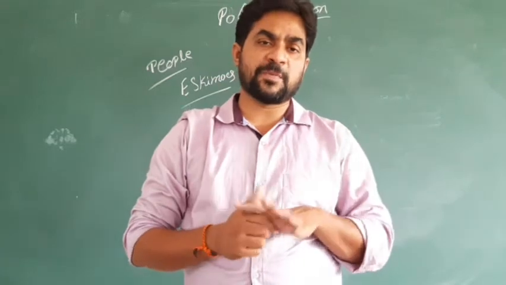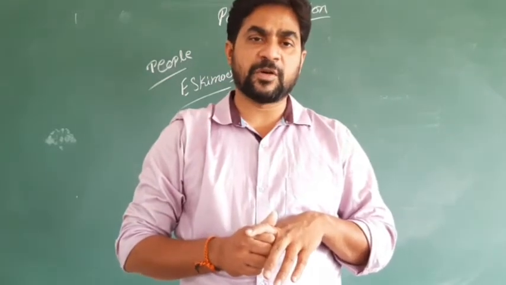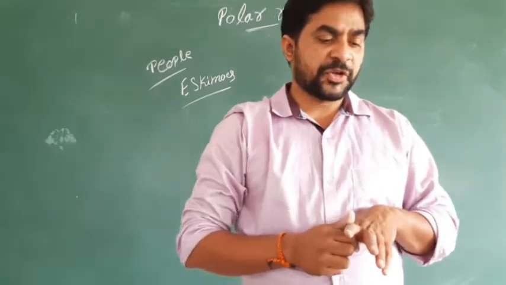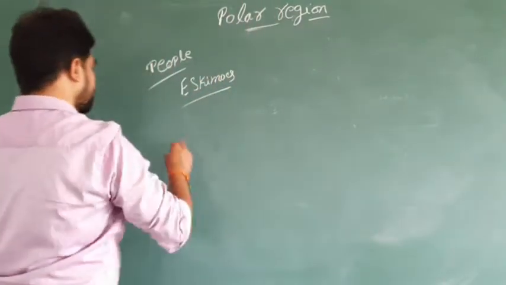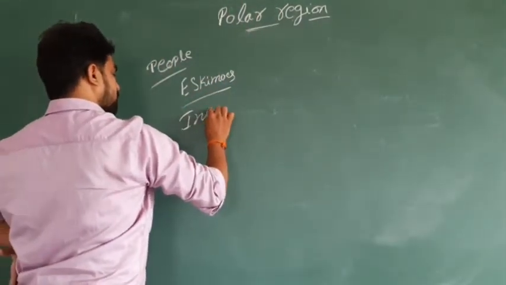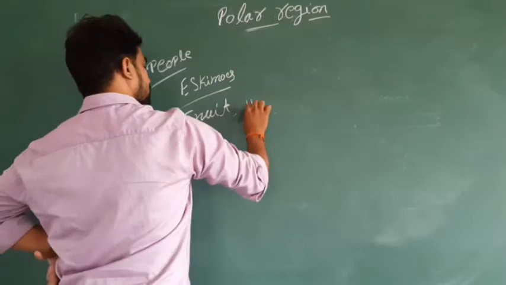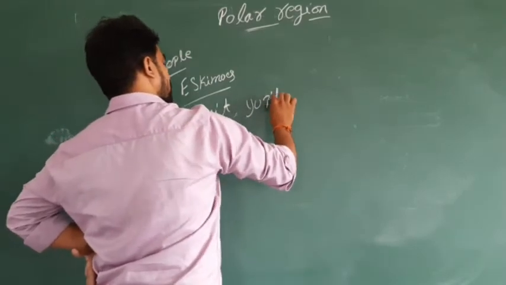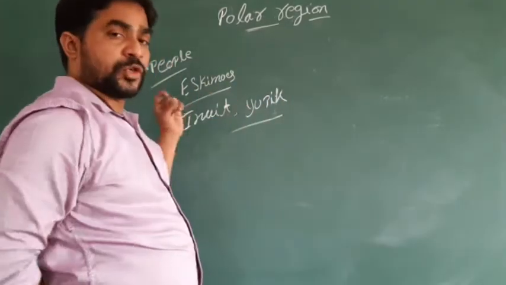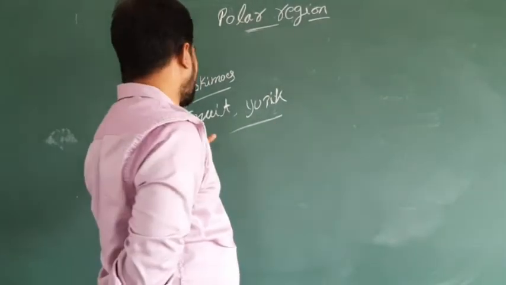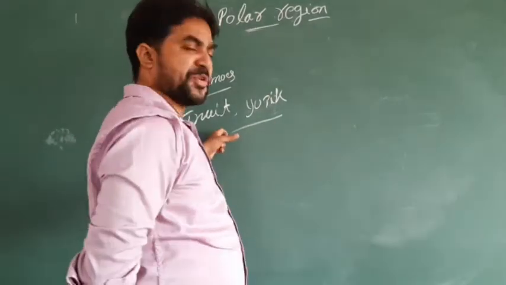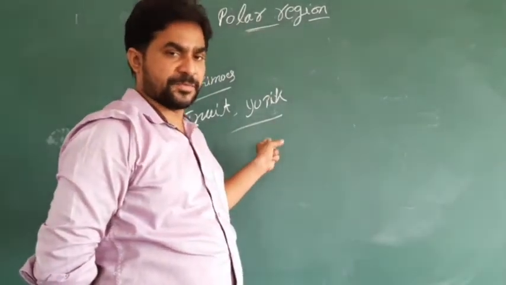There are two types of people that you can find in the polar region. One is called Inuit and the other is called Yupik.